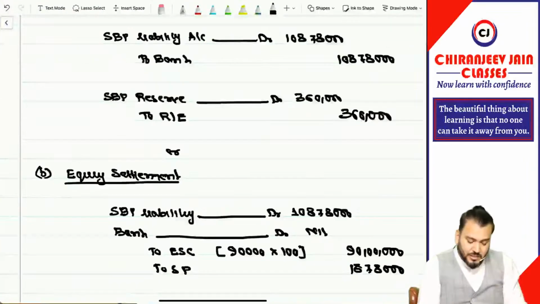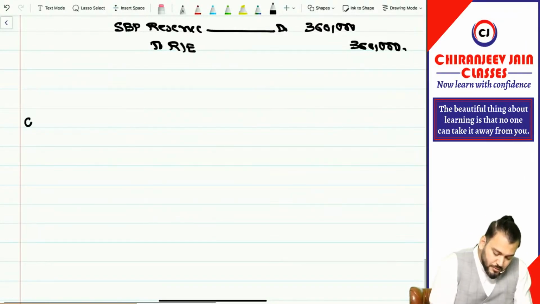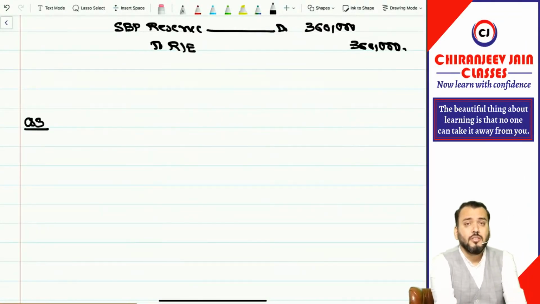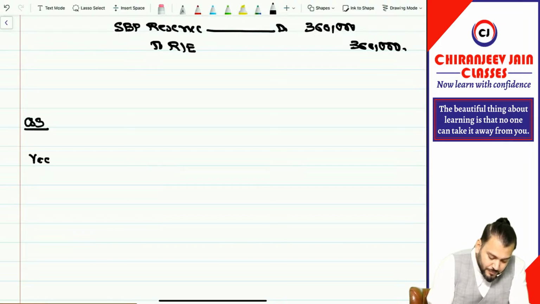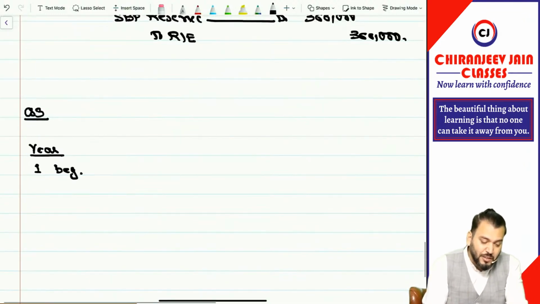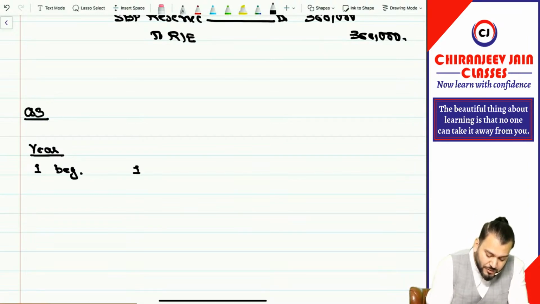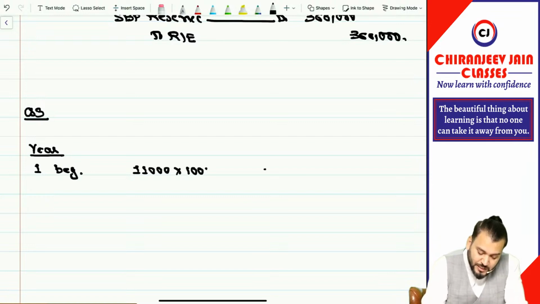So in this, just write down, we are doing question number 3 of expected questions. We need to recognize the entire expense at the beginning of the first year only, on start. So at year 1 beginning, how much expense will be recognized? How many options have been given? 11,000. What is the fair value of the option at the beginning? 100. This will be the total cumulative expense, 11 lakh, and 11 lakh will be recognized as an expense immediately.